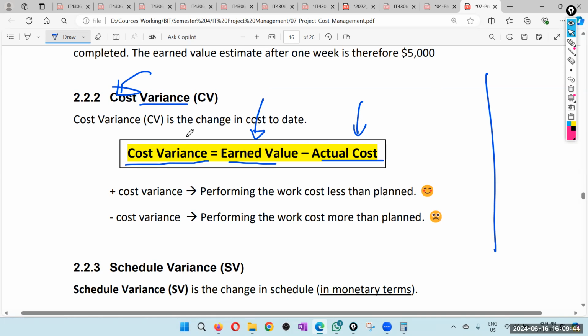Negative cost variance means we are behind the budget, or we have spent more money than what we anticipated for the current amount of work we have done. So that is called what? Cost variance. Earned value minus actual cost.